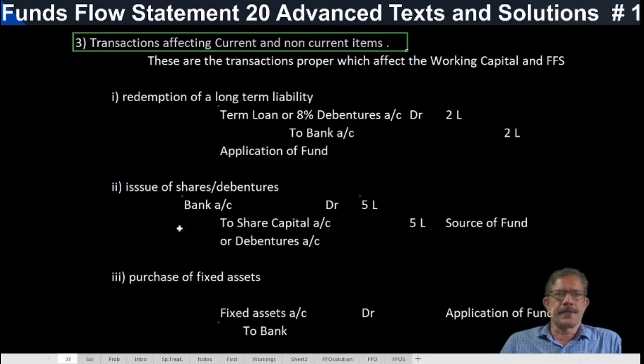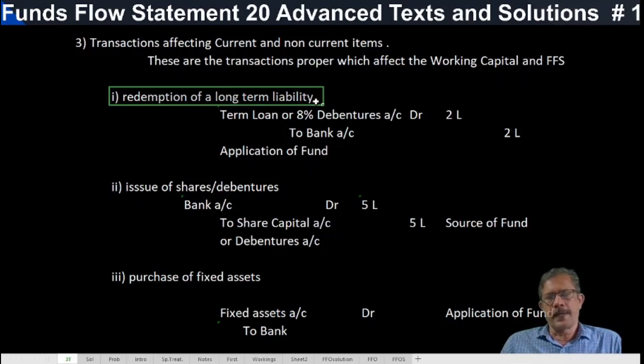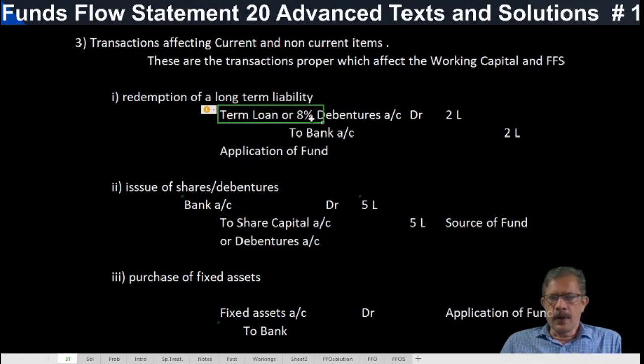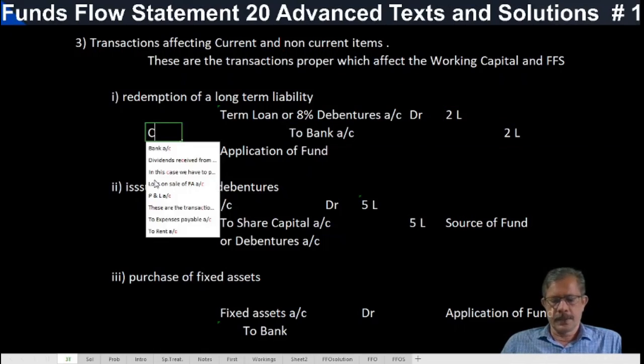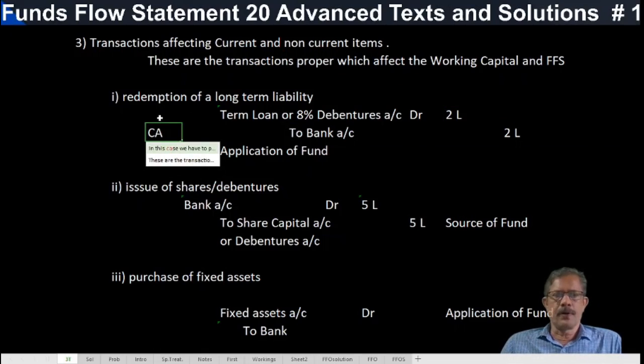The transactions are redemption of long-term liability. What is the journal entry? Term loan or 8% debentures, whatever it is, it's a long-term liability. Term loan account debit 2 lakhs to bank 2 lakhs. Bank is a current item, current asset. And this term loan is a non-current item.